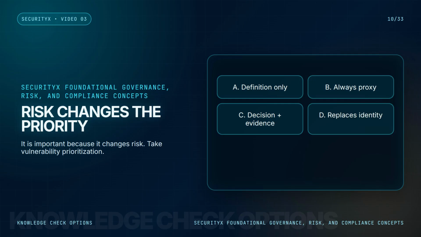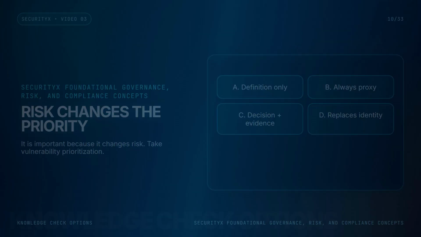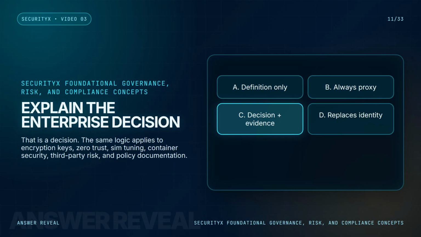The SecurityX question is, which vulnerabilities should be remediated first when severity, exploitability, asset value, internet exposure, compensating controls, downtime, and business impact disagree? That is a decision. The same logic applies to encryption keys, zero trust, SIEM tuning, container security, third-party risk, and policy documentation. Start by writing the enterprise decision in plain English. If you cannot explain the decision, you probably only memorized the term.